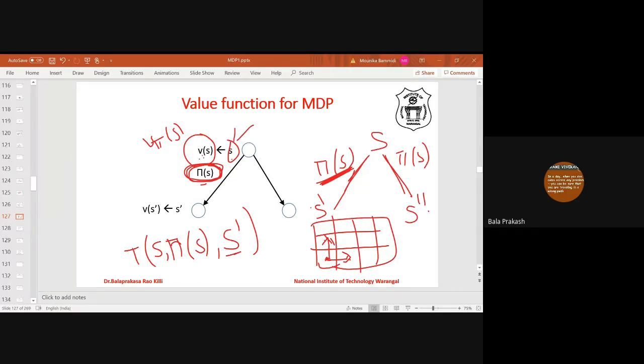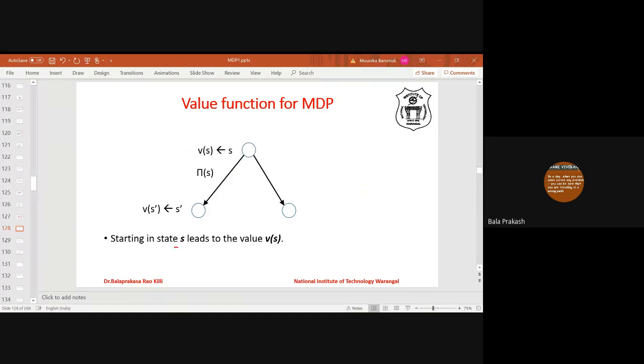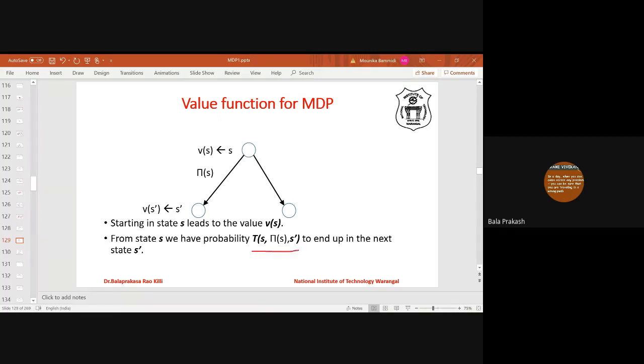Here we are in state S. The system has performed an action pi of S. It may move to this state S dash, or it may move to state S double dash. So we have to consider both these next states based on their transition probabilities. Using these transition probabilities, we will expand the expectation operator. So we are starting at state S, we'll give a value V of S, but from state S we have a probability T of S comma pi of S comma S dash to end up in the next state. So after performing pi of S, probability of 0.8 to land in this state, and 0.1 to land in this state, and so on.